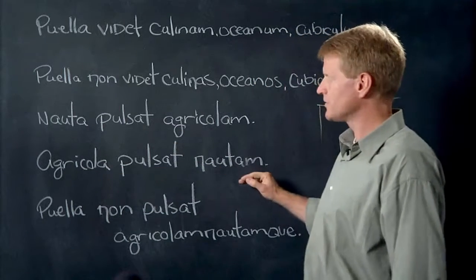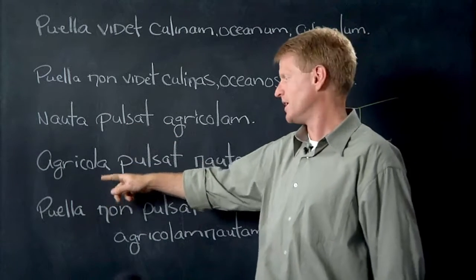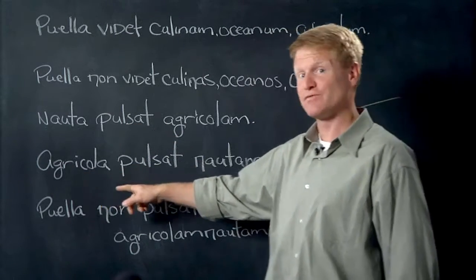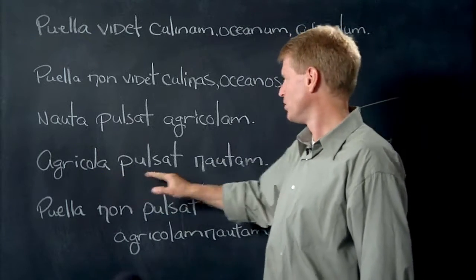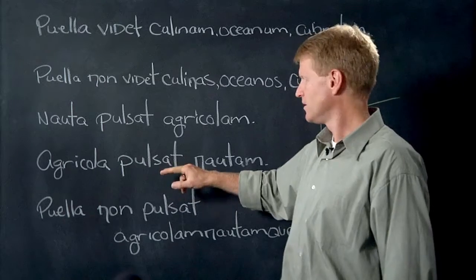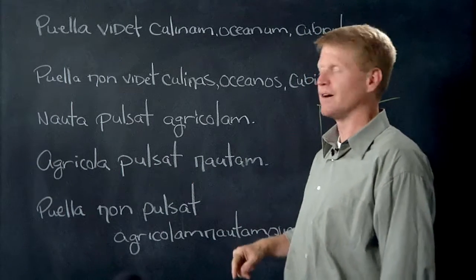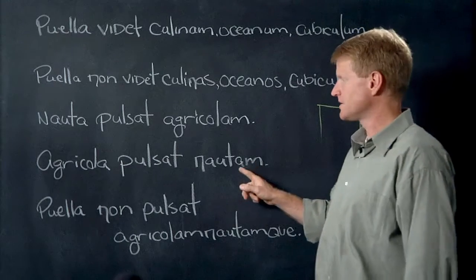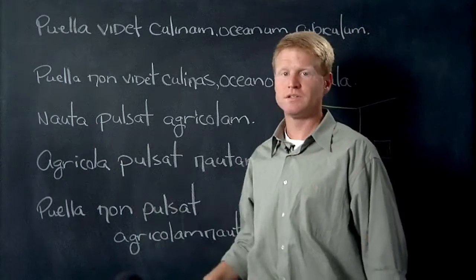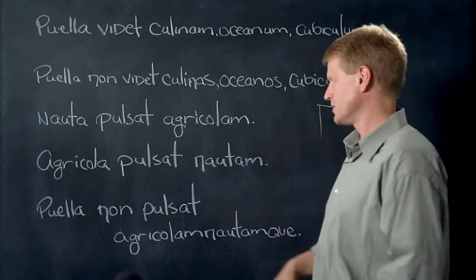Agricola pulsat nautam. Uh-oh. Ticked off the farmer and he's retaliating. He's fighting back. Agricola pulsat nautam. Agricola, farmer, what's he doing? Pulsat. He's hitting, he's fighting. Nautam. He's hitting the sailor. Nauta, in the nominative, means sailor, but in the accusative, it still means sailor, but he's receiving the action.